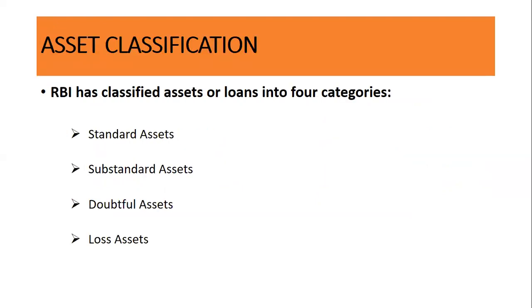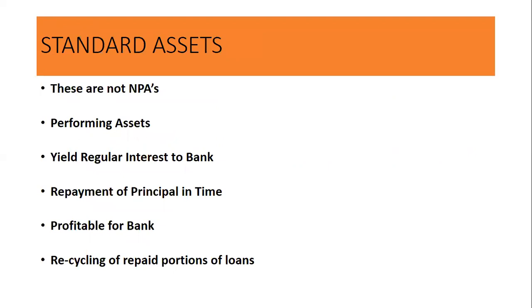RBI has classified assets or loans into 4 categories: standard assets, substandard assets, doubtful assets, and loss assets. Standard assets are performing assets: they yield regular interest to the bank, repayment of principal is in time, profitable for the bank, with recycling of the repaid portion of the loans.